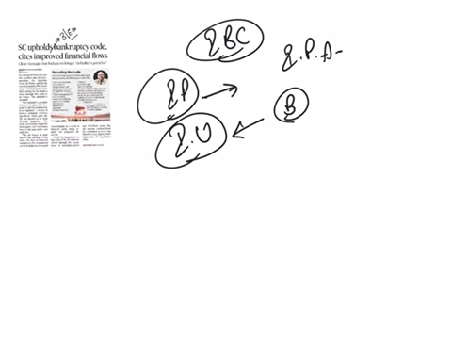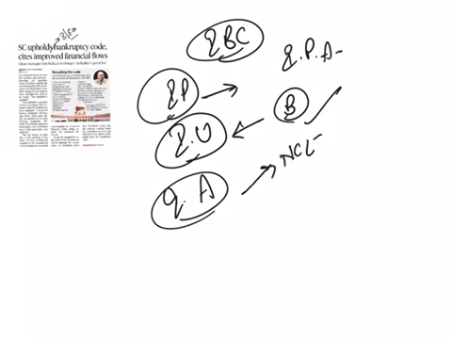So it will eliminate delays and disputes about the facts of the financial transactions of the borrower. And there are some quasi-judicial bodies: one is the National Company Law Tribunal and the other is the Debt Recovery Tribunal.